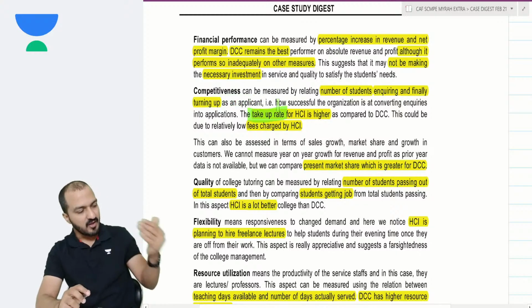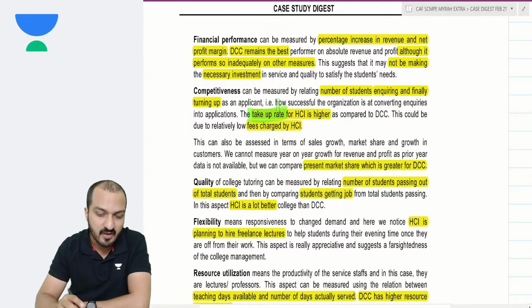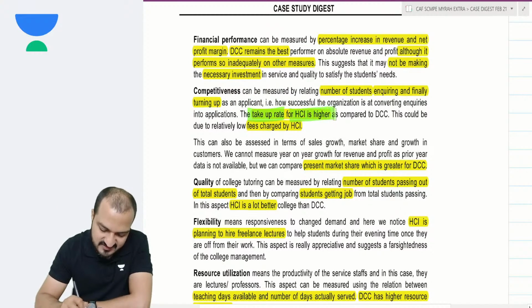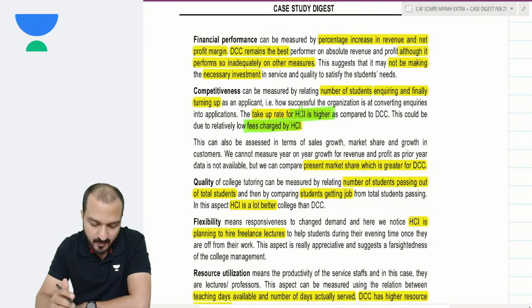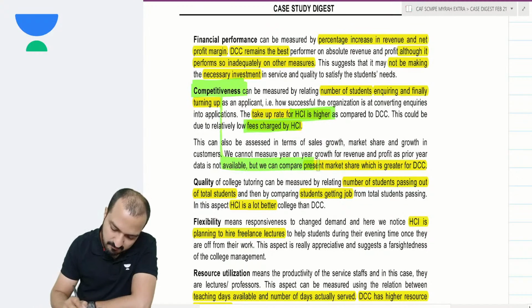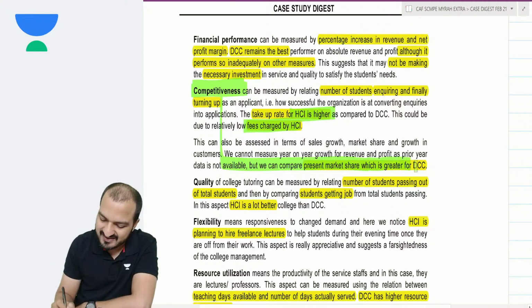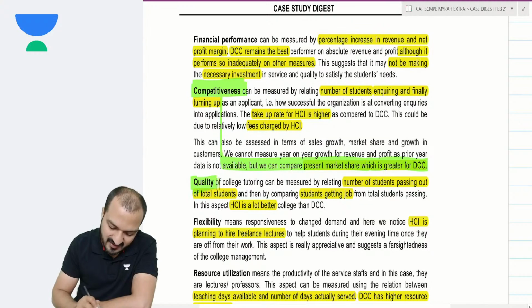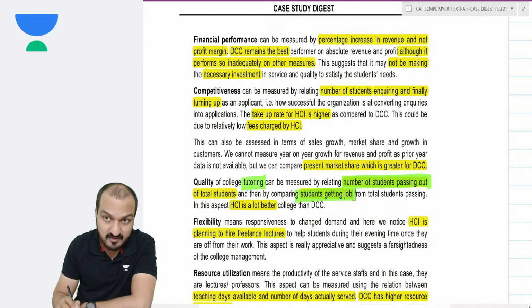Take up means how many inquiries are finally taking up admission. Well, that take up rate is much higher in HCI, probably because the fees charged by HCI is low. But in case of competitiveness, you can also comment on the market share, which is better in GCC right now. Quality aspect of the college is the quality of tutoring. Now, tutoring quality can be measured by number of students passing out and number of students getting job. Well, with that respect, HCI is a lot better.